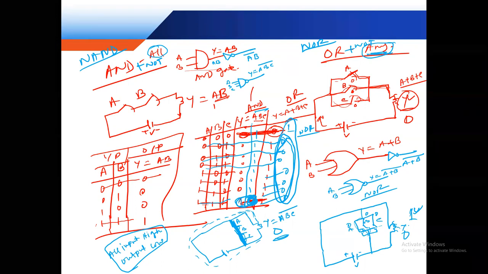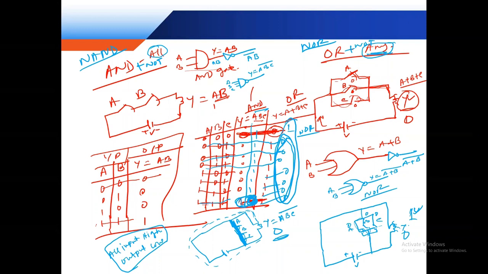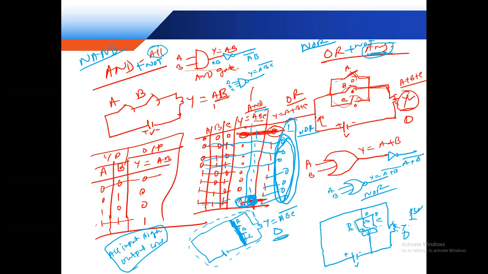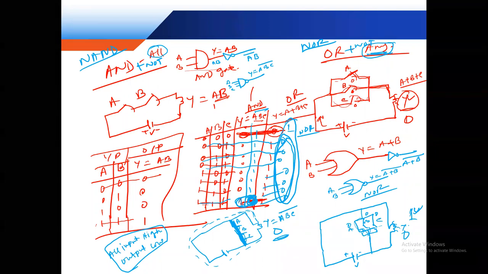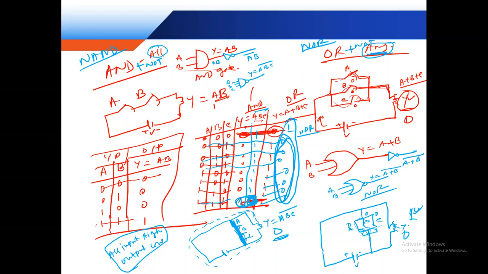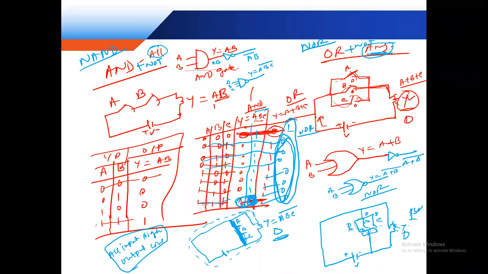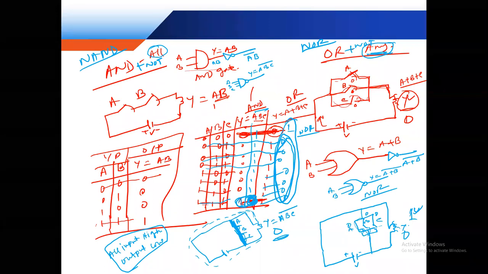Okay? And NAND gate, all input high, output low. OR gate, any input high, output high. And NOR gate, any input high, output low. This is the four, and another, this is the NOT gate, this is the reverse.